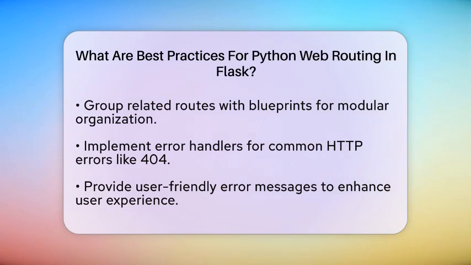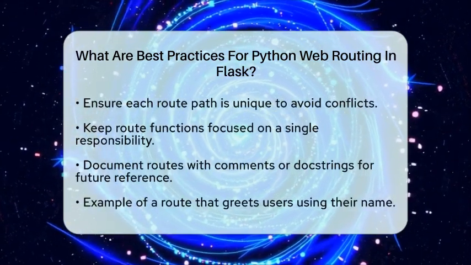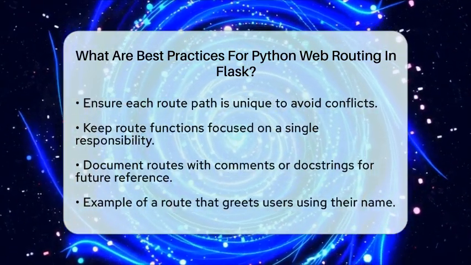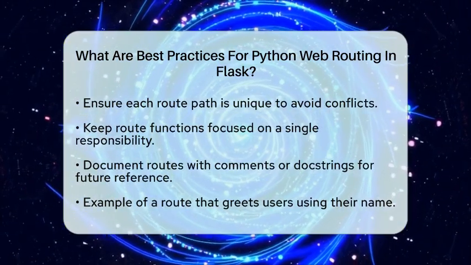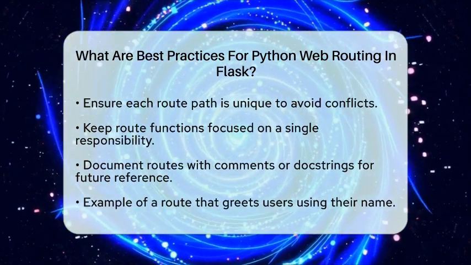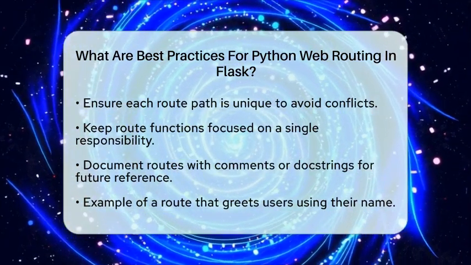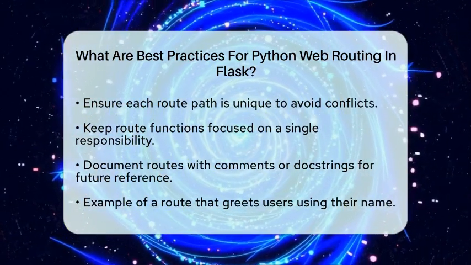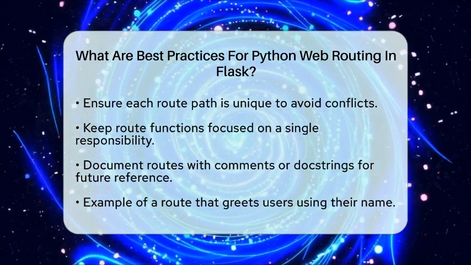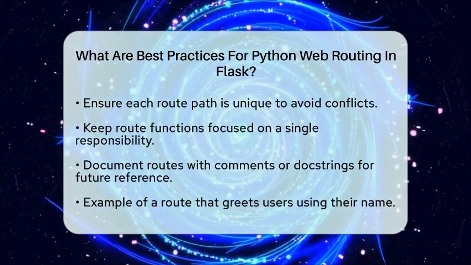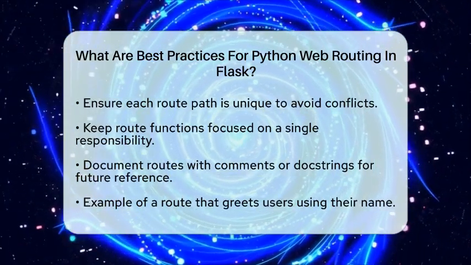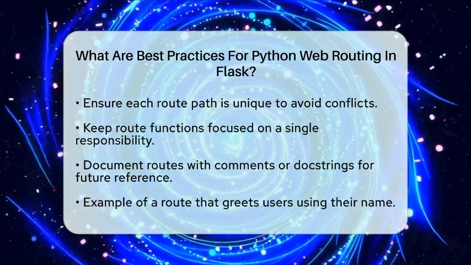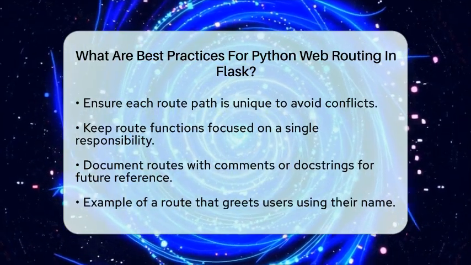Each route function should have a clear responsibility. Whether it is rendering a template, returning JSON, or handling a form submission, keeping functions focused prevents confusion and makes your code cleaner. Lastly, document your routes. Adding comments or docstrings can explain what each route does, especially if the logic is complex. This practice can be beneficial for anyone who reads your code in the future.